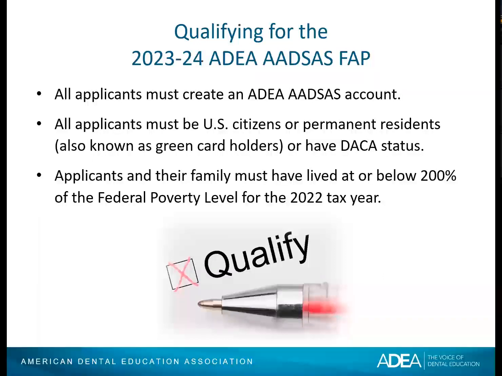All applicants must be U.S. citizens or permanent residents, also known as green card holders, or have DACA status. Applicants and their family must have lived at or below 200% of the federal poverty level for the 2022 tax year. Okay, so for example, if you have a family of 4, if you are considered independent with a family of 4, then that family's total income for year 2022 cannot exceed $55,000 or $55,500. Okay.